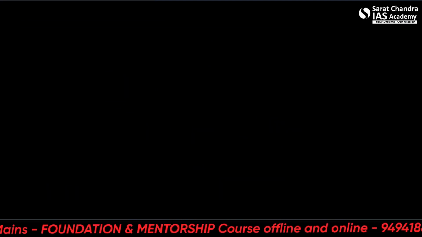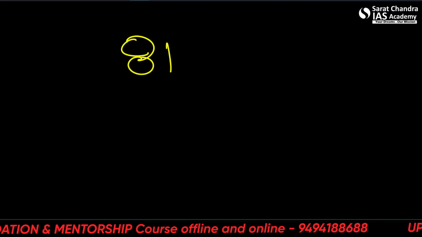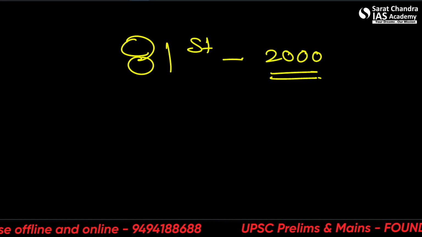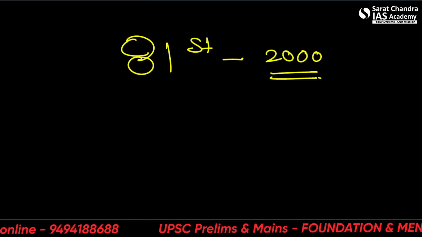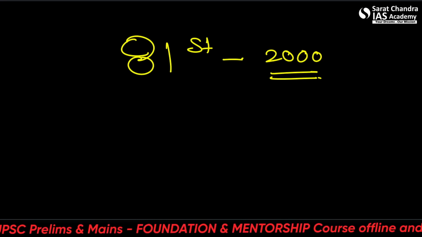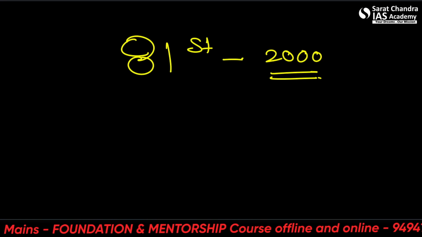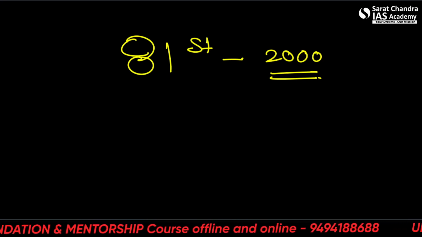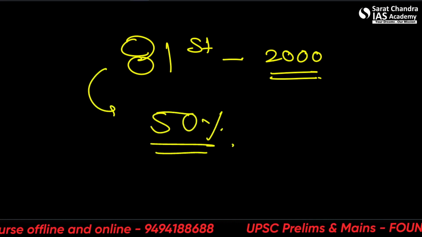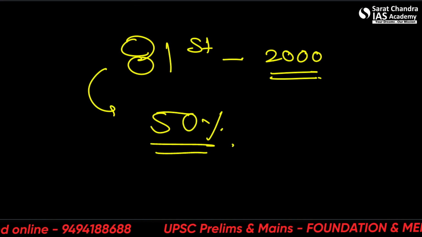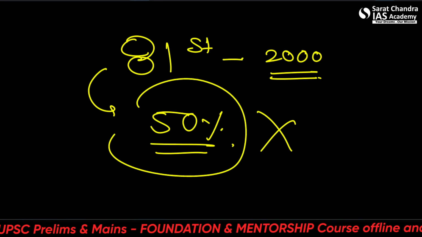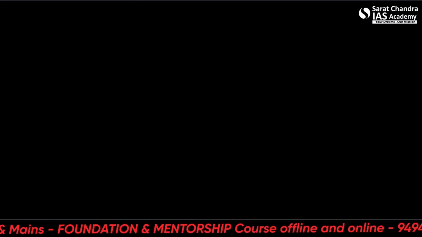Okay. 81st Amendment Act of the same year 2000. It empowered the state to consider the unfilled reserved vacancies of a year as a separate class of vacancies to be filled up in any succeeding year or years. So this is not very important. So such class of vacancies not to be combined with the vacancies of the year in which they are being filled up to determine the ceiling of 50% reservation on total number of vacancies of that year. In brief, this amendment ended the 50% ceiling on reservation in backlog vacancies. This is not very, very important. Just remember this as some reservation CA.